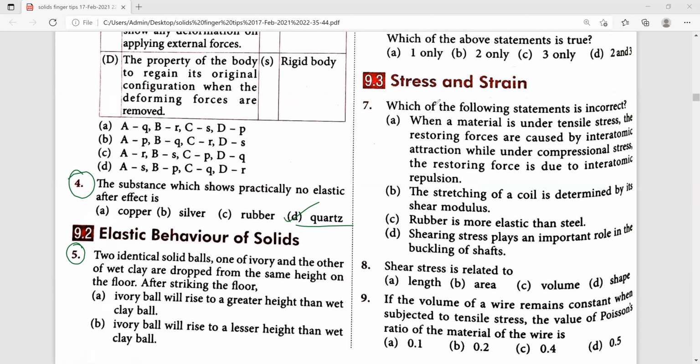Second one, the ivory ball will rise to a lesser height than the wet clay ball. When we observe the options, for the fifth one, the first option is the right answer. Only two are visible here, but the right answer is possible to identify. Therefore, for the fifth one, the first option is the right answer.